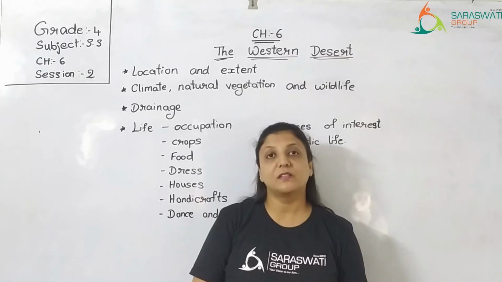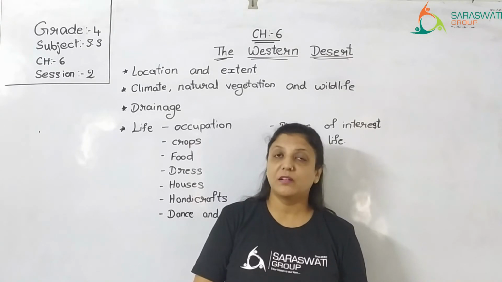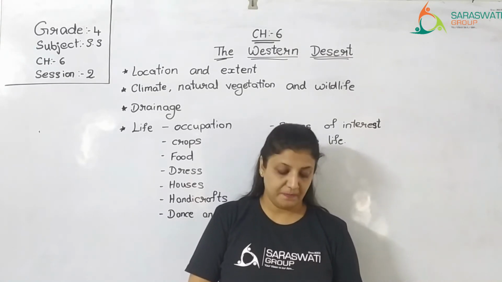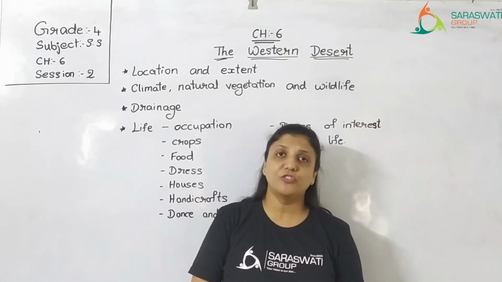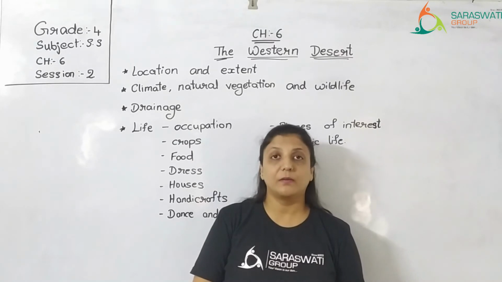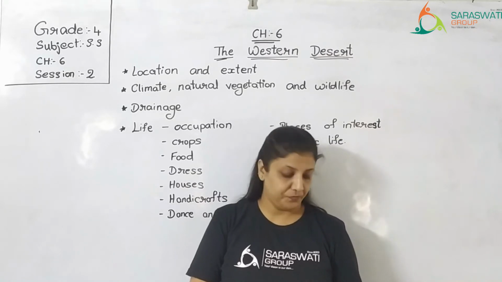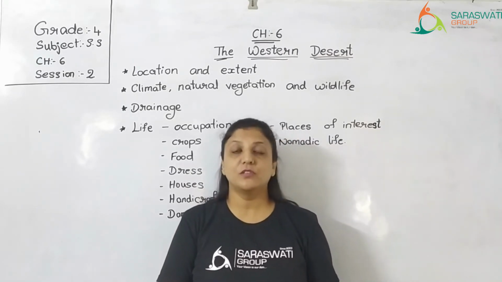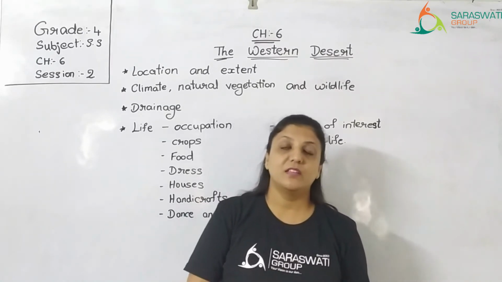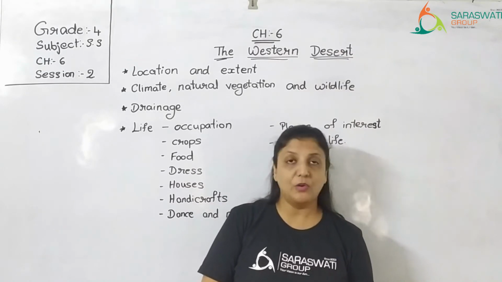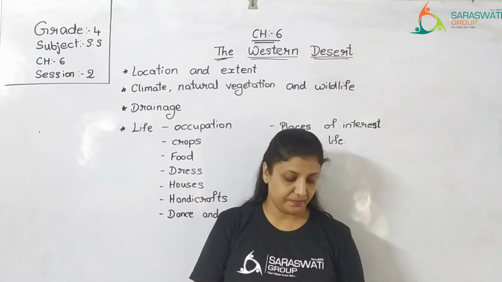Then you have pulses. Pulses means in Gujarati you say kathol, moong and mud and all that are pulses. Then you have jowar. It is also a type of cereal, right? In Gujarati we say jhar, that is jowar. Then maize is makai. Then sesame. Sesame is til. You have that white til, black til, right? Yes, that is sesame. And groundnut, moongfali. All these crops are grown in Rajasthan.